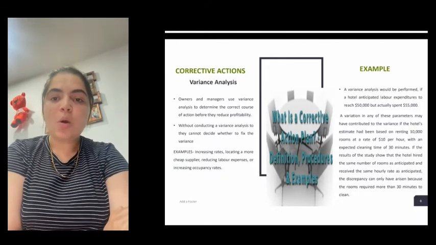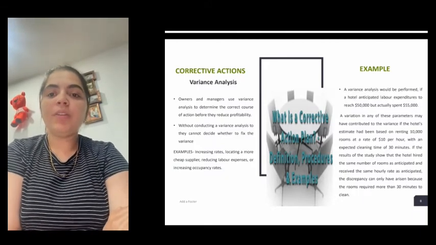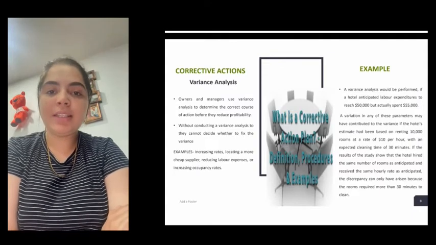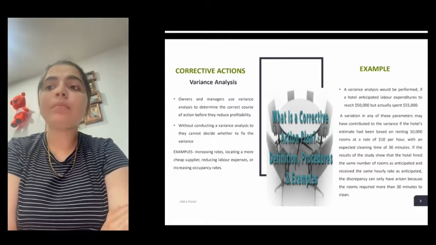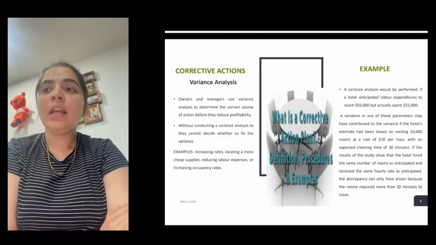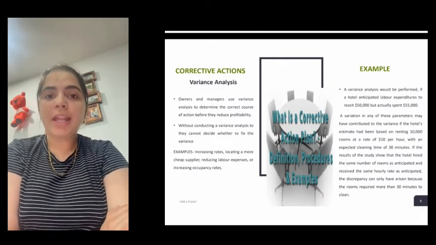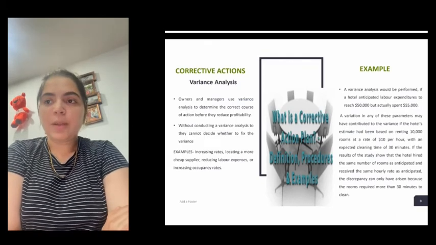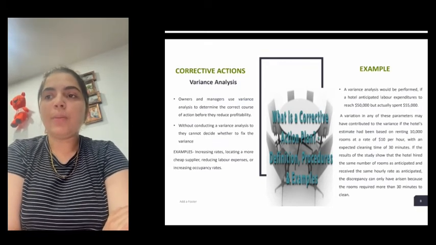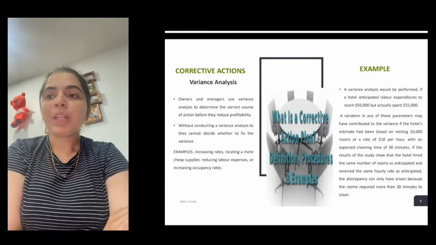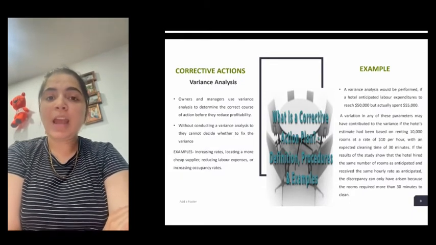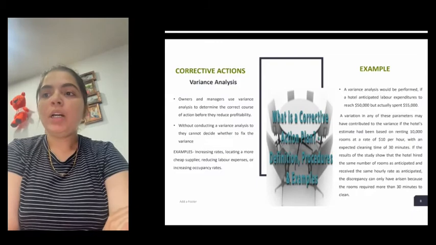The owner or management can find out what caused the variance using variance analysis. For example, variance analysis would be performed if a hotel anticipated expenditure to reach $50,000 but actually spent $55,000. A variation in any of these parameters may have contributed to the variance.